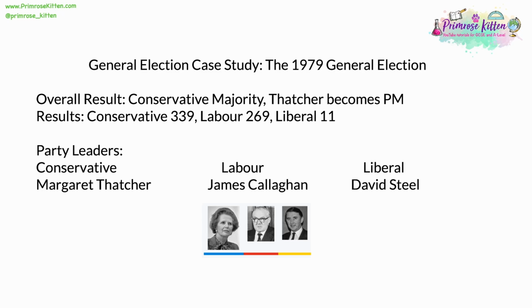The first of these is the 1979 general election. The overall result of this was a Conservative majority, and Margaret Thatcher becoming the new Prime Minister. The actual seat results were that the Conservatives gained 339 seats, Labour 269, and the Liberals 11. At this election, the Conservatives were led by Margaret Thatcher, Labour by the Prime Minister at the time, James or Jim Callaghan, and the Liberals by David Steel.